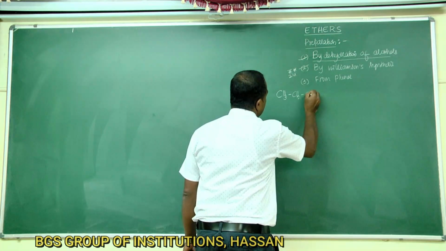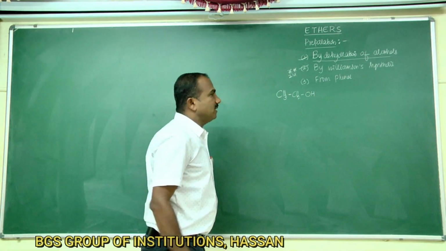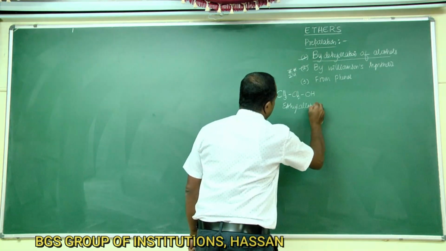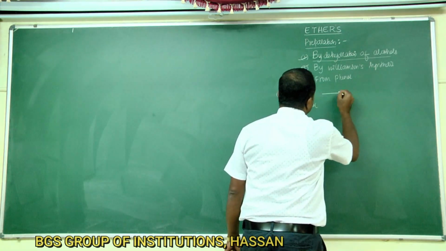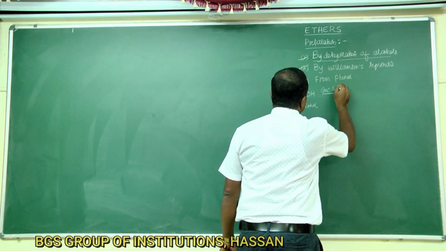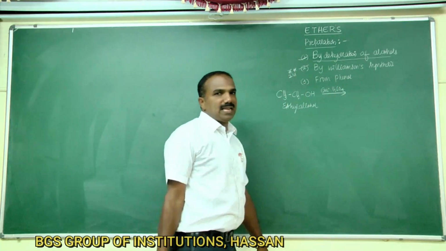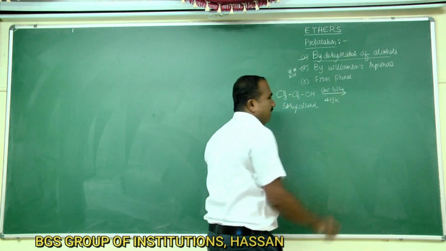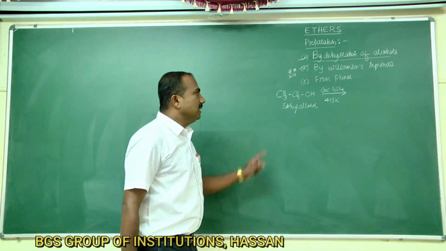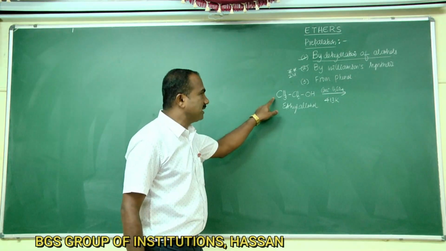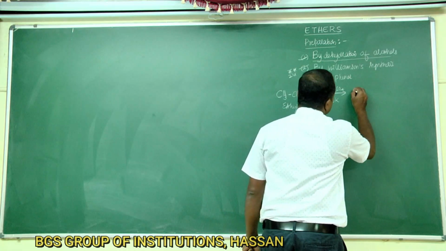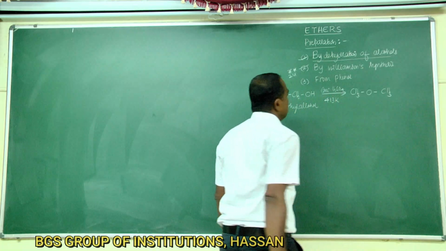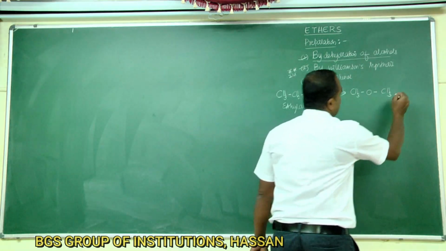CH3CH2OH, this is ethyl alcohol. Ethyl alcohol on heating with concentrated sulfuric acid at a temperature of 413 Kelvin, dehydration will take place to give CH3-O-CH3 plus H2O.